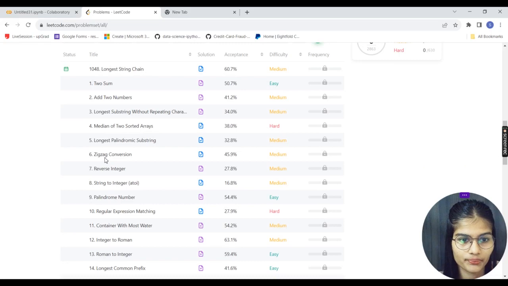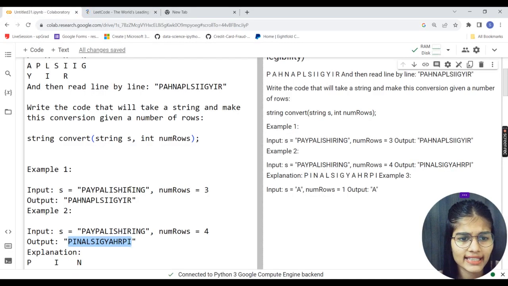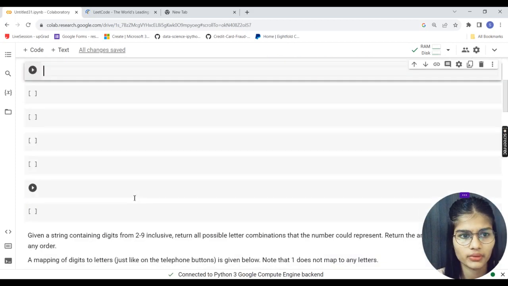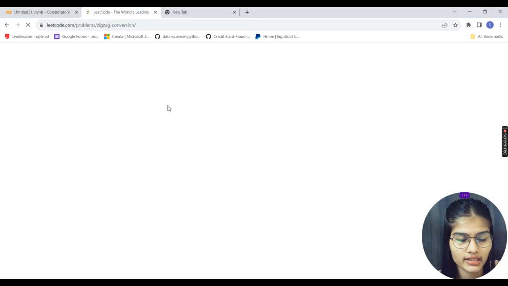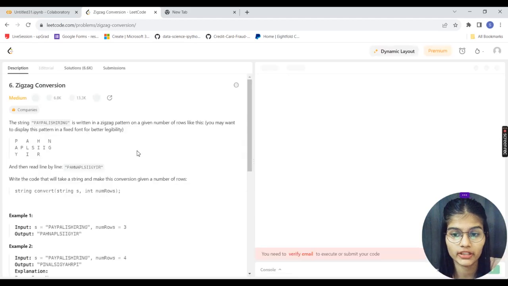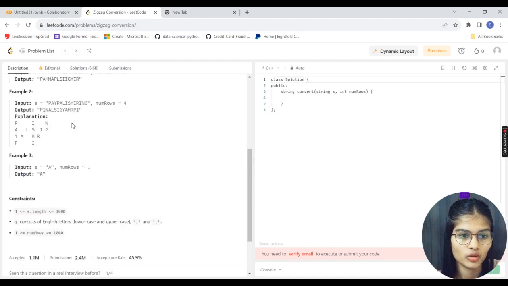Wait a minute, because I guess the text is not pretty clear over here, so it might create an issue for you to understand. Just a second. Because on LeetCode, everything is explained in a much better manner. Okay, see here.